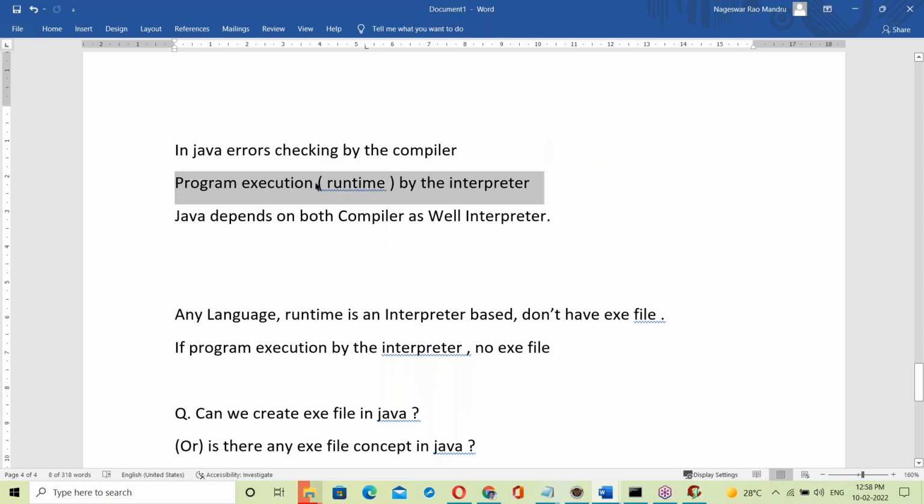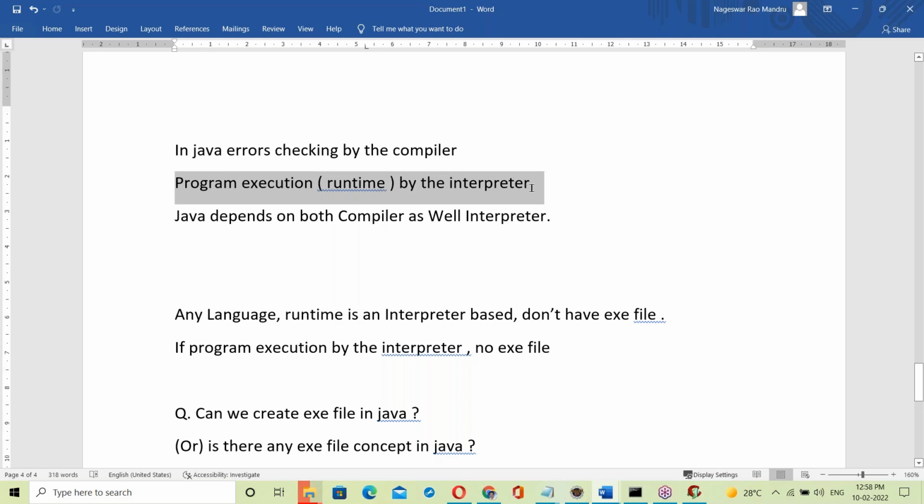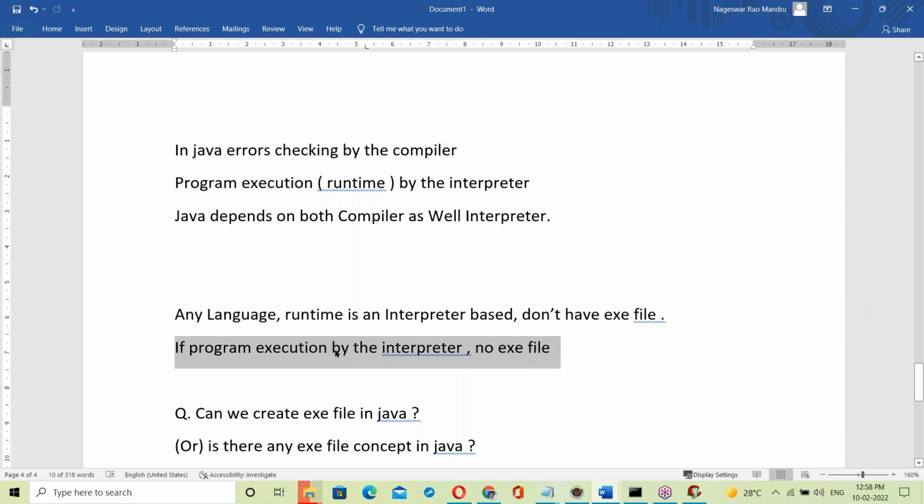Java program execution is by the interpreter. Program executing by the interpreter means no exe file. Any language runtime is an interpreter, so no exe file.